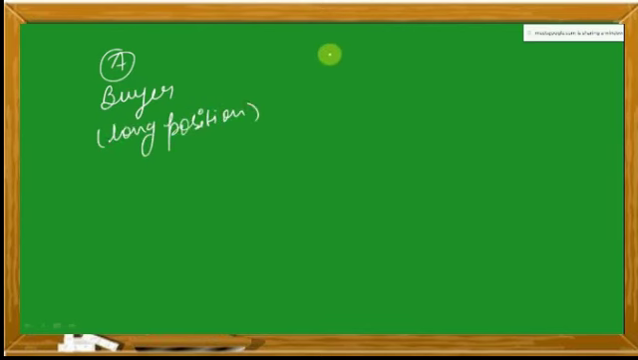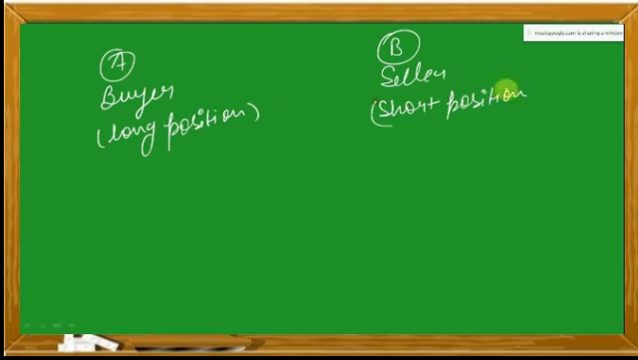Now what does this mean? We took an example: there was a party A who was the buyer, whom we called long position, and party B who was the seller, whom we called short position. A good way to remember: s for seller, s for short, so long is for the buyer. Simple. Suppose the buyer has purchased the contract and the strike price was 900 rupees per share.